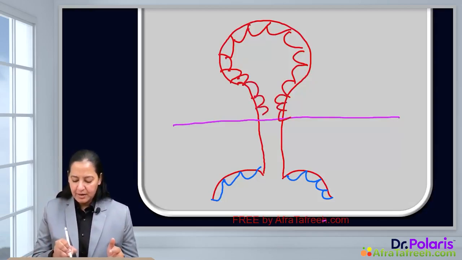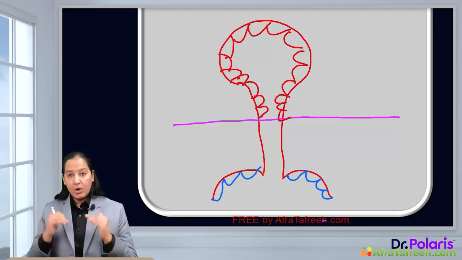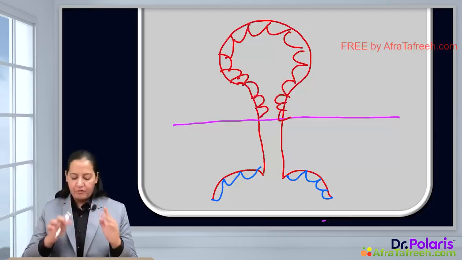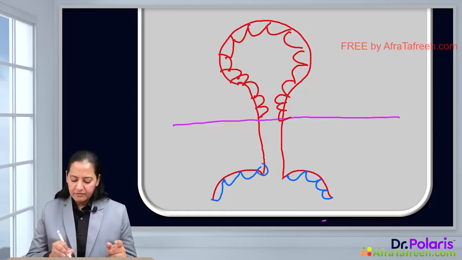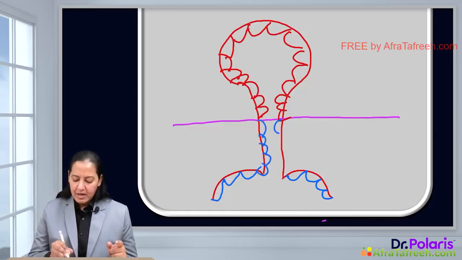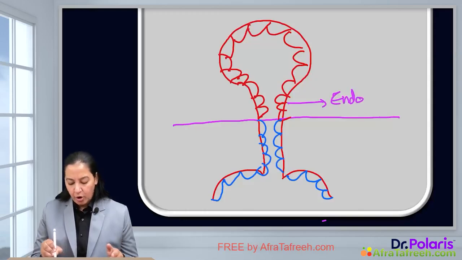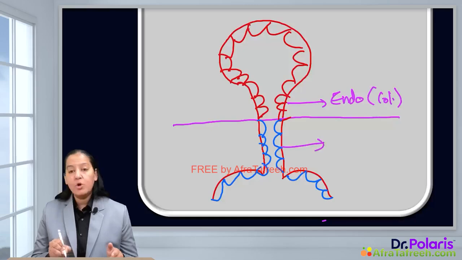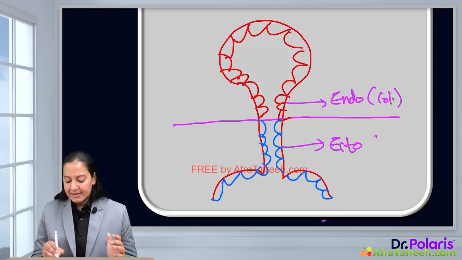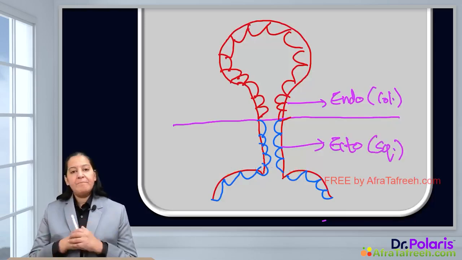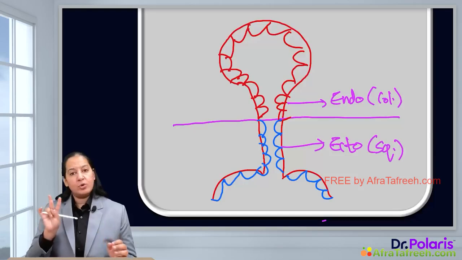That's why it will have columnar epithelia. So this is columnar epithelia, you can see, and the lower half is the continuation of the vagina from below. So you can see the lower half of the cervix has squamous epithelia. So the cervix is divided into two portions. The upper half is known as the endocervix, and normally it has columnar epithelia. You can appreciate it in the diagram. The lower half of the cervix is known as the ectocervix, and it is lined normally by squamous epithelia, you can see. Now, I will tell you two stresses, one for the ectocervix and one for the endocervix.